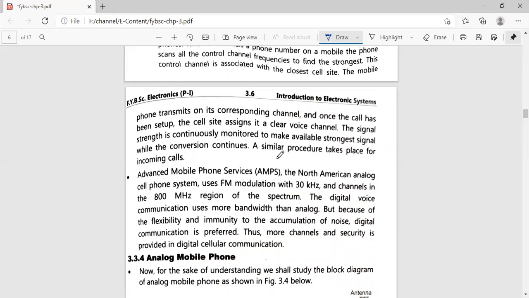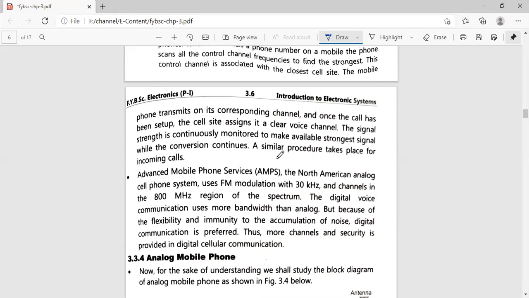Now, there is a plus point of digital communication: it has flexibility and it has immunity to the accumulation of noise. So if any noise by chance gets added into your signal, it has the immunity to fight the noise. That is why in most cases digital communication is preferred. Even though the bandwidth requirement is large, flexibility and noise accumulation are very important parameters. That is why digital communication is used most.